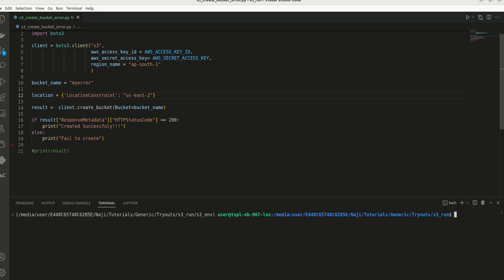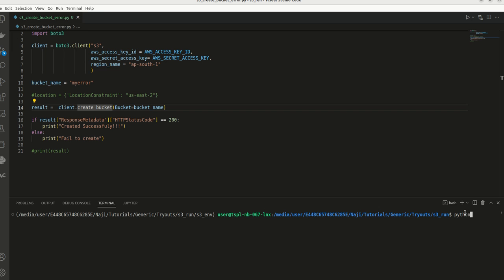Okay. So consider a scenario where we are creating an S3 bucket in a region called ap-south-1. Let me comment this. So we have created a region. Then I'm going to create a bucket here, the same old code that we used to create the S3 bucket. My bucket name is my-error and I'm going to create this bucket. So let's run the code here.